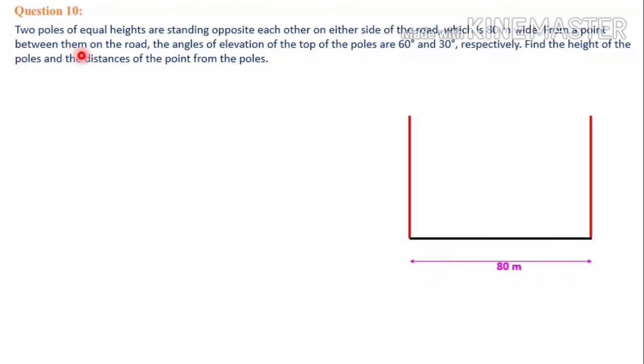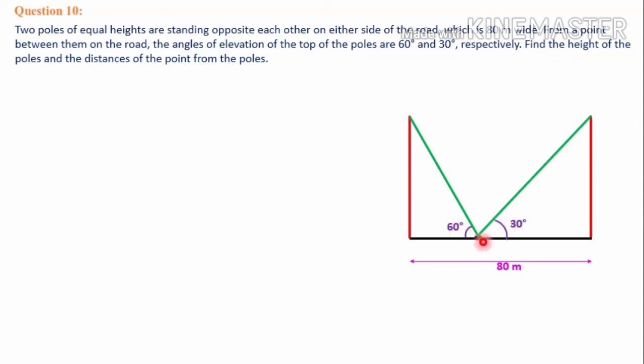From a point between them on the road, the angle of elevation of top of poles are 60 degree and 30 degree. Means a person is standing in between the road at a particular distance, and at that point he is looking at the top of the first pole, and he is looking at the top of the second pole also. The angle of elevations are given to you, 60 degree and 30 degree.